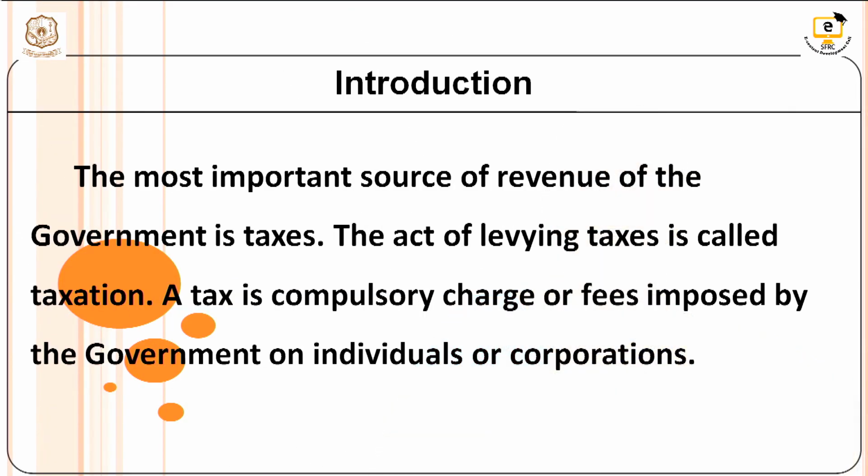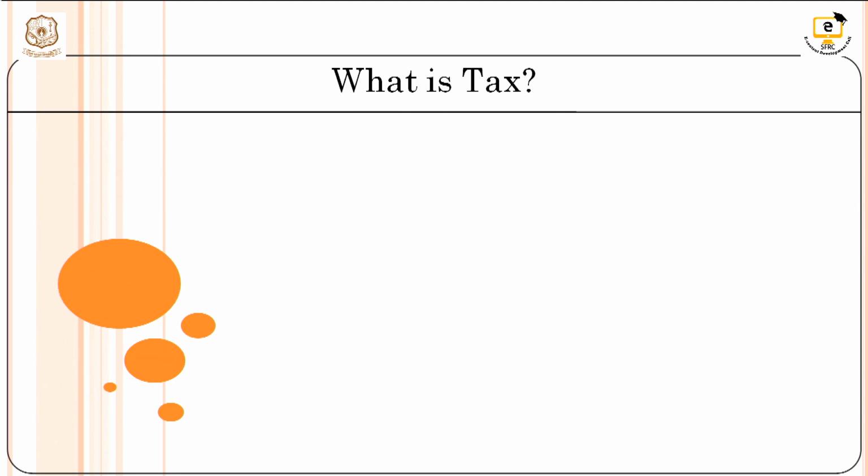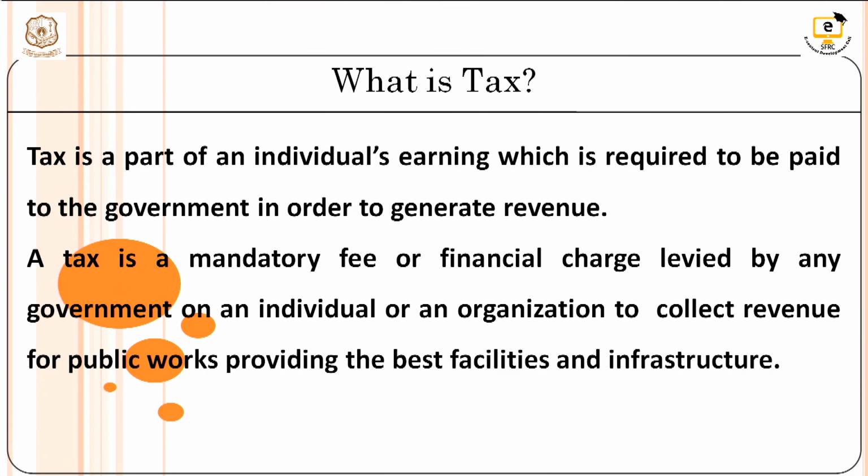Introduction. The most important source of revenue of the government is taxes. The act of levying taxes is called taxation. The tax is a compulsory charge or fee imposed by the government on individuals or corporations. What is tax? The tax is a part of an individual's earnings which is required to be paid to the government in order to generate revenue. That revenue is utilized for the welfare of our public.